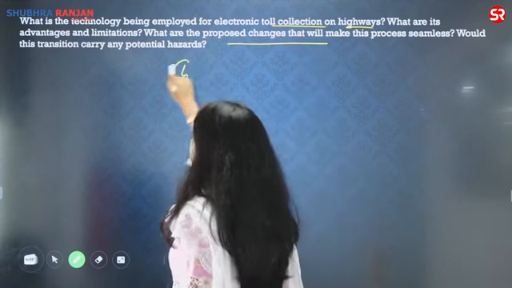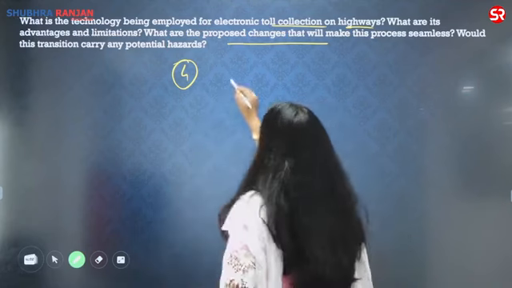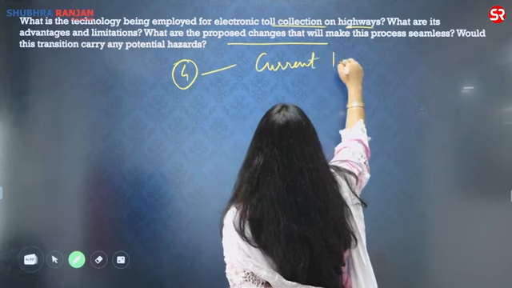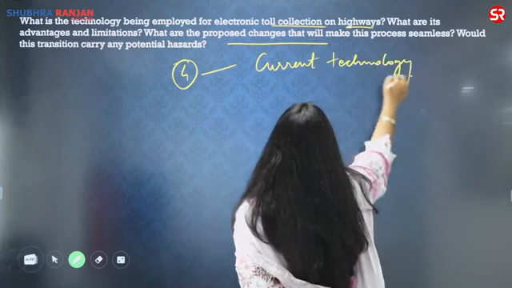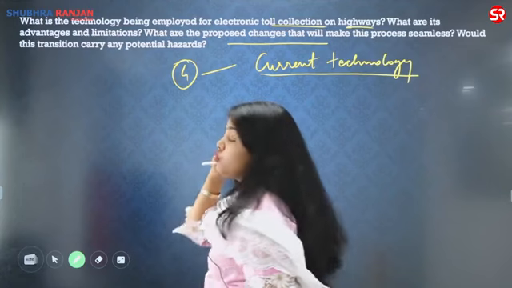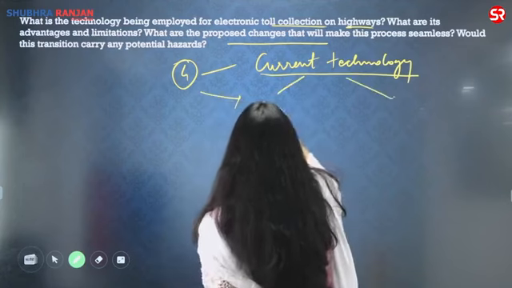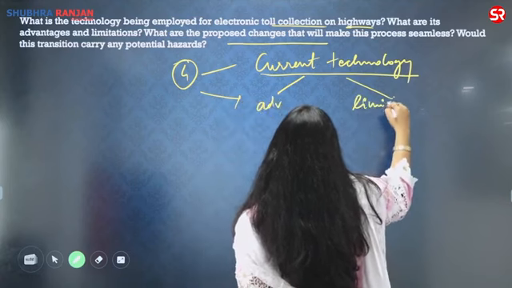There are four parts to this question. In this question there are 4 parts. First of all, they want you to tell what is the current technology. What is the current technology that is being used? Then they are asking you about the advantages and limitations of the current technology.